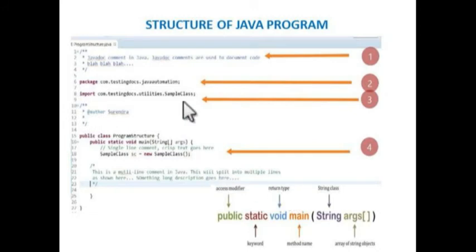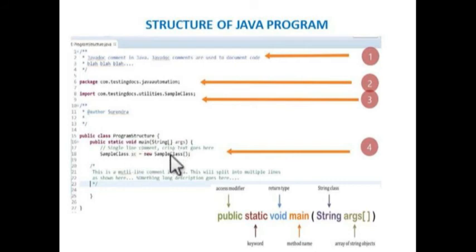And here I am showing an example structure of a Java program. So these are the comment section or documentation section. These lines are non-executable code, only for user readability. And if you have any packages, you can write the package keyword, then the package name. And if you want to import other packages into your code, you can use a line like this. Then you have to create a class definition like this. Then inside the class you can give the main function.